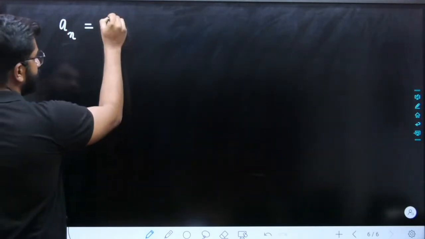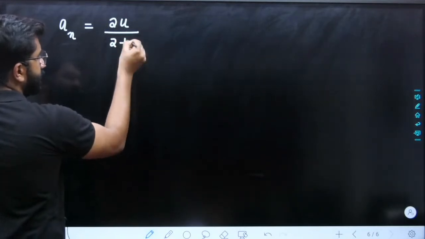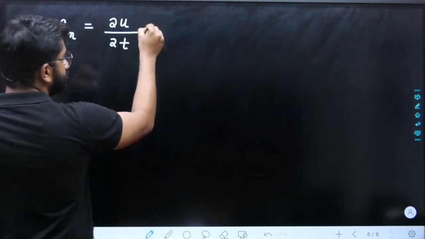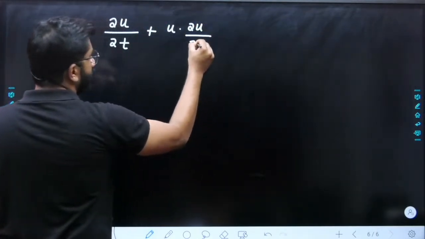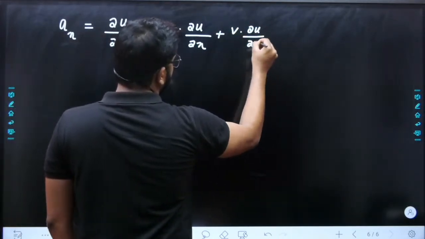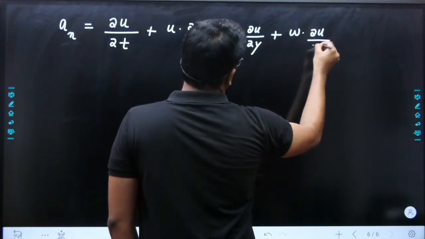Acceleration in the x direction is the rate of change of velocity in the x direction with respect to time. So this is your local acceleration, dou u by dou t, plus u into dou u by dou x plus v into dou u by dou y plus w into dou u by dou z.